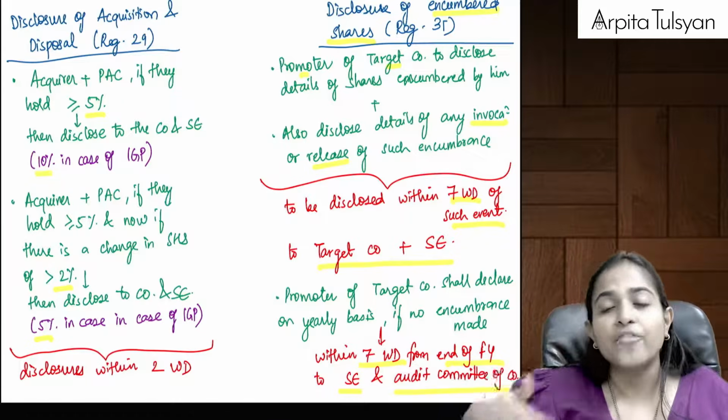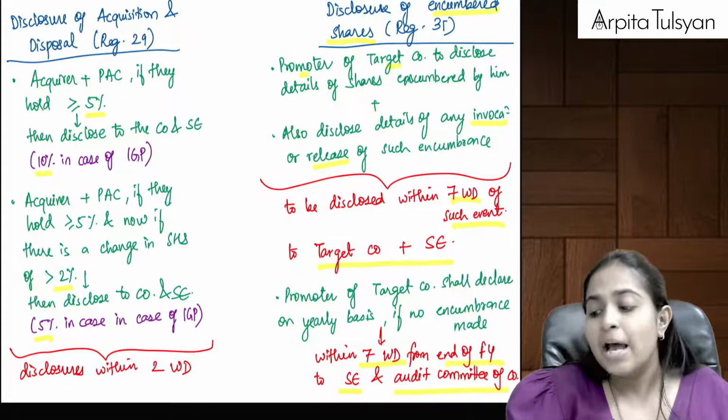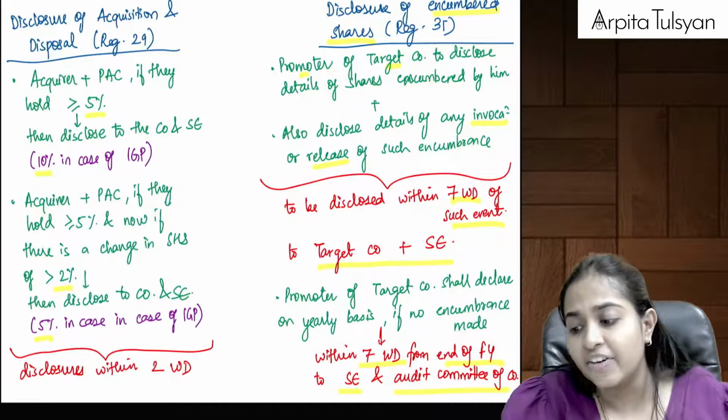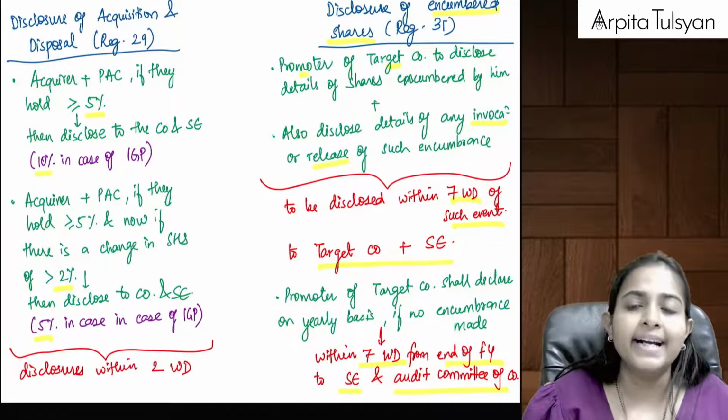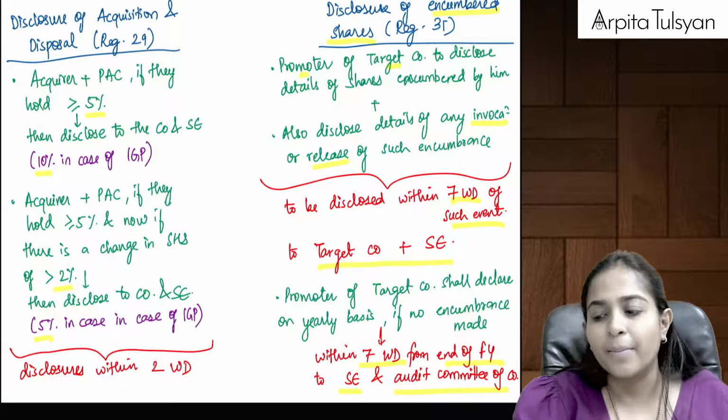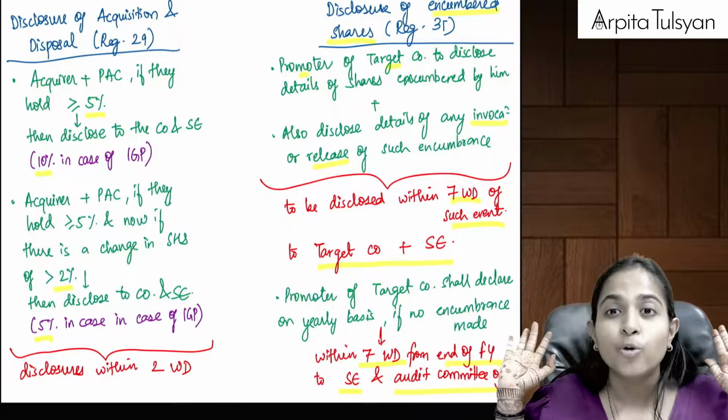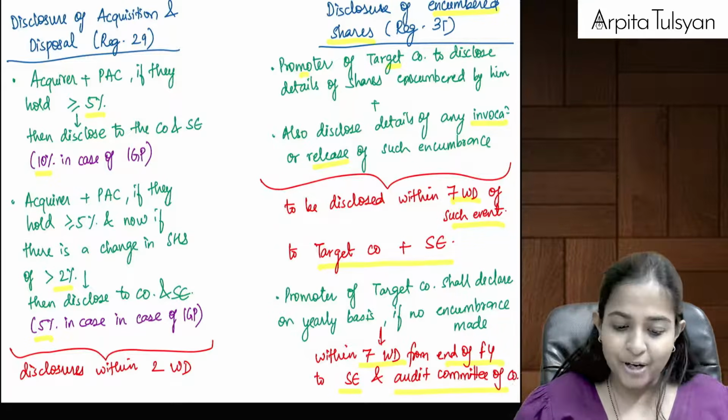Within 7 days of the end of every financial year, please give a disclosure that there are no encumbrances over my shares and my shares are free to trade. Are you able to understand this?